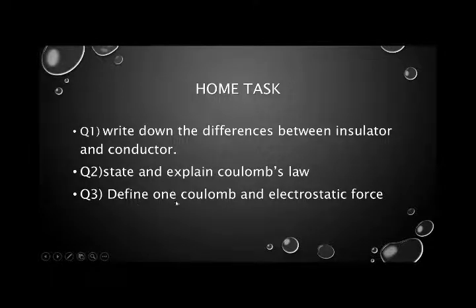Now define 1 coulomb and electrostatic force. It means you have to define 1 coulomb, which we have discussed in our slides, and you have to define the electrostatic force. And do remember one thing: when you define the electrostatic force, you must write the formula and unit of this force. So all these 3 questions you have to do in your fair copies.